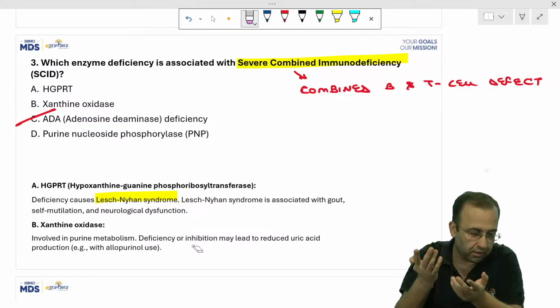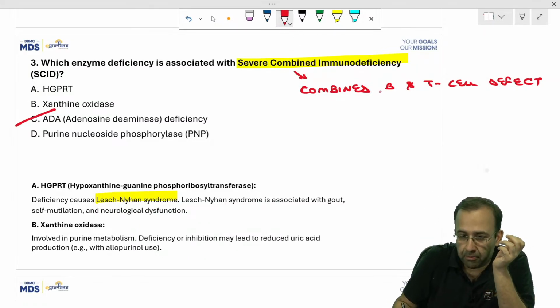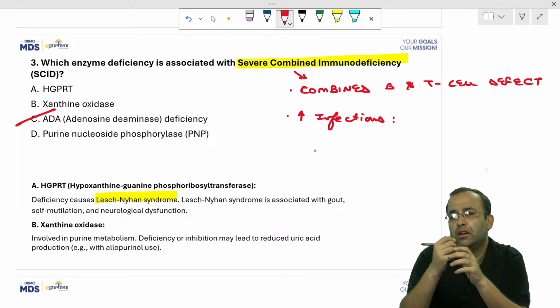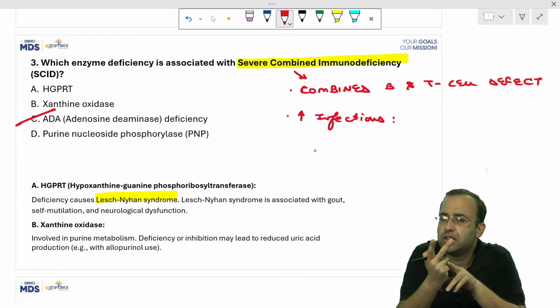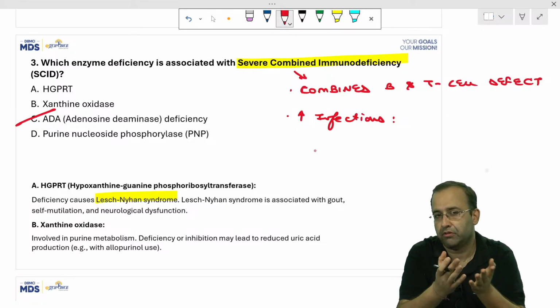SCID is the bubble baby. We call him a bubble baby because it is a combined deficiency of both B and T cells. So it is associated with increased risk of infections by mild organisms or severe organisms. Mild organisms, opportunistic infections, the ones our body fights off.